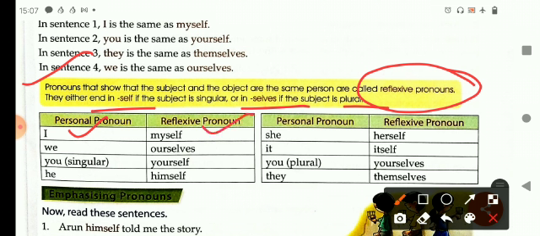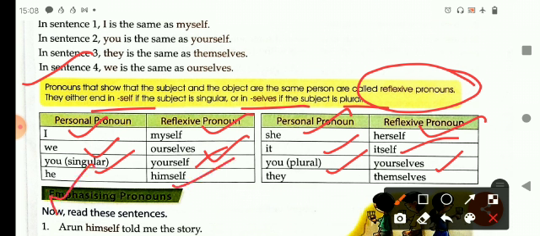Reflexive pronoun for it is itself. Reflexive pronoun for you, yourself in a singular form. You in a plural form will become yourselves. He in a singular form, himself, and they in a plural form becomes themselves. So these are the reflexive pronouns.